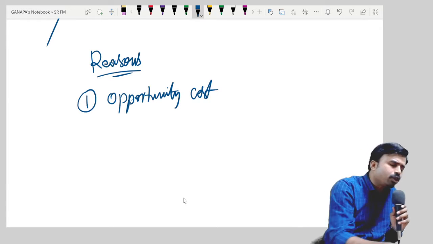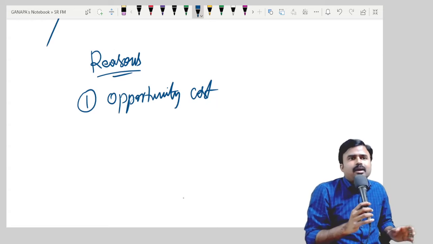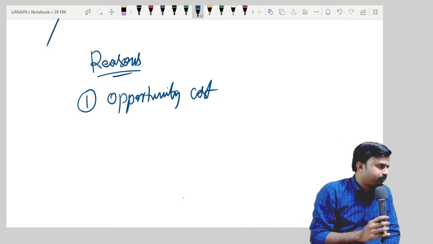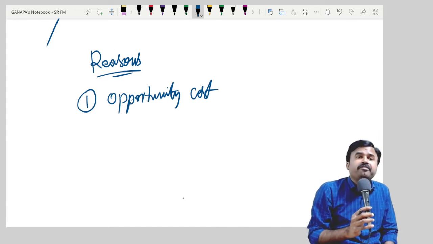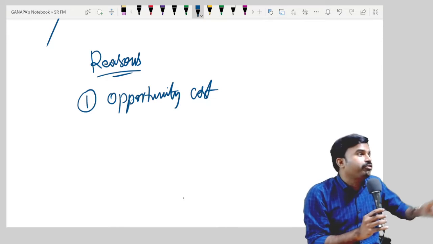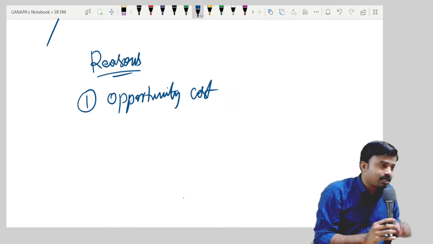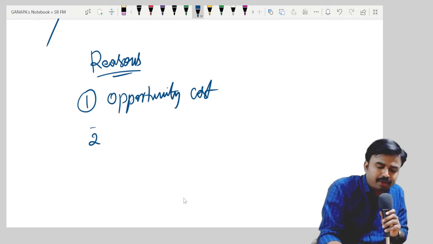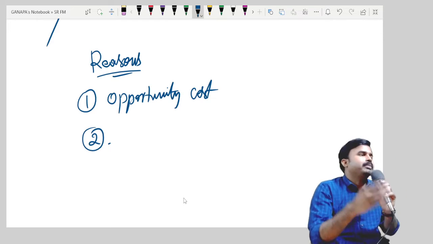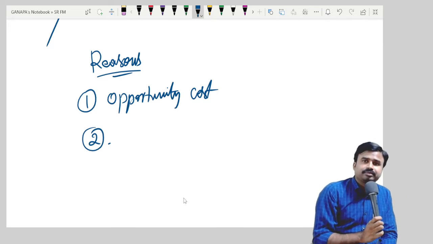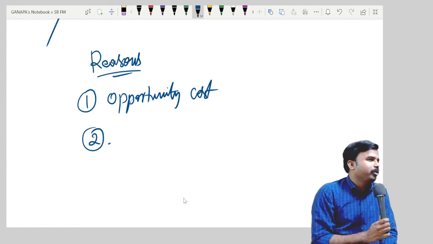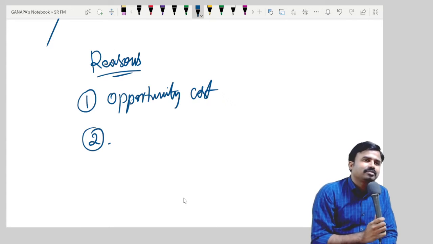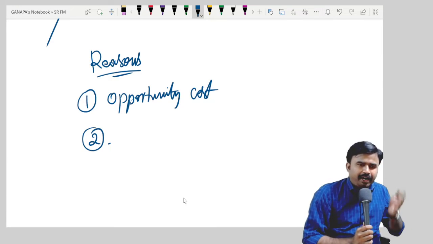So you don't want to lose that opportunity benefit. Because of that, you will prefer today's 1 lakh rupees but not future 1 lakh rupees, right or wrong? This is one of the reasons. One more reason I'm expecting from you people. The second reason. Why today, why not future?